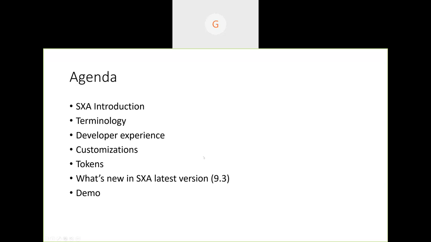And tokens, and we'll also look at what is new in the latest version, and we'll quickly look at a demo of how the new features are, and how we can see them in the SXA structure and everything.